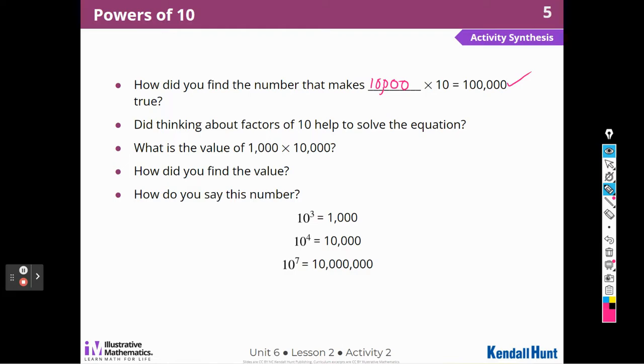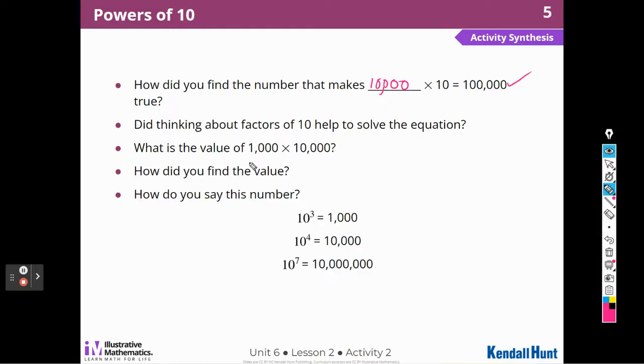Did thinking about the factors of 10 help solve this equation? Absolutely. Absolutely helped me solve that equation. I had to know how many zeros needed to be in the problem, right? I started with 1,000, and 10 times that is 10,000, and I knew I needed another factor of 10 to get that.